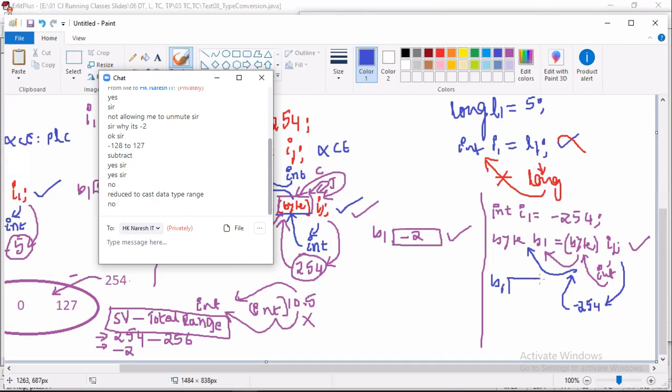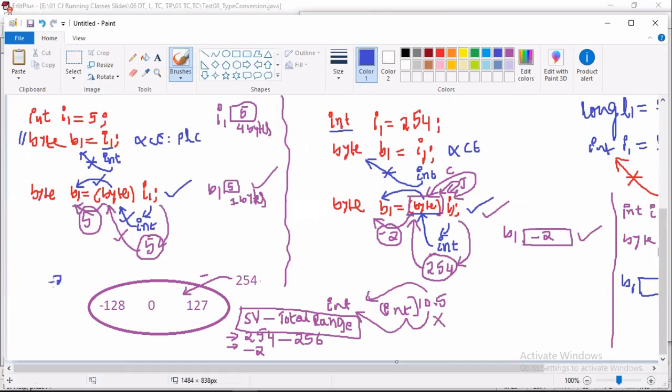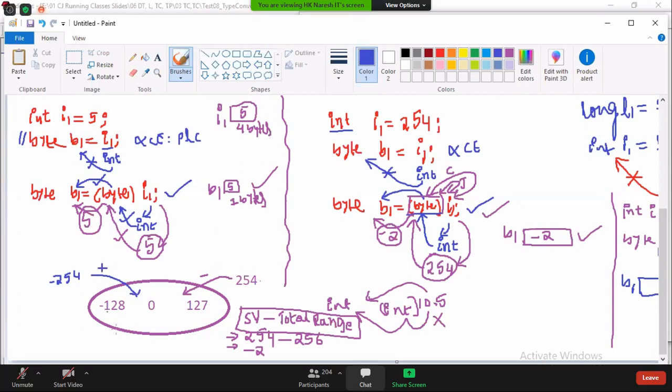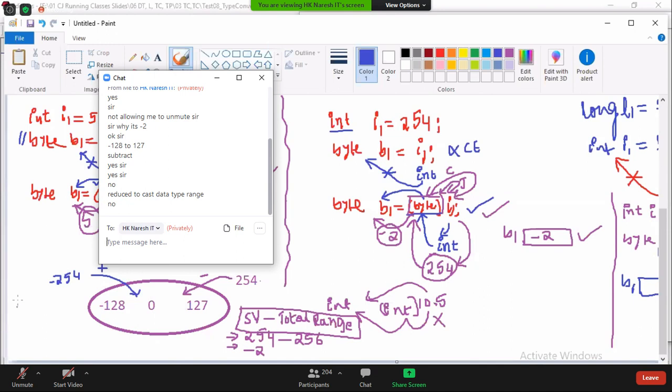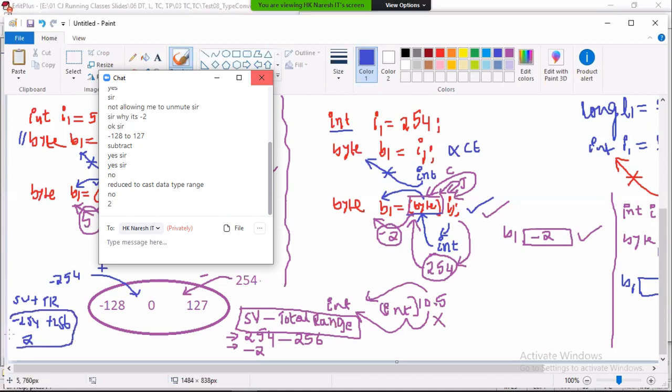Will this formula work? No. Now what value are you giving? Minus 254. You want to bring minus 254 to the range of byte. That means what should you do? Minus and plus gives plus. So what do you write here? Source value plus total range. What is the source value? Minus 254 plus 256. Then what value comes? That's it. Simple formula.